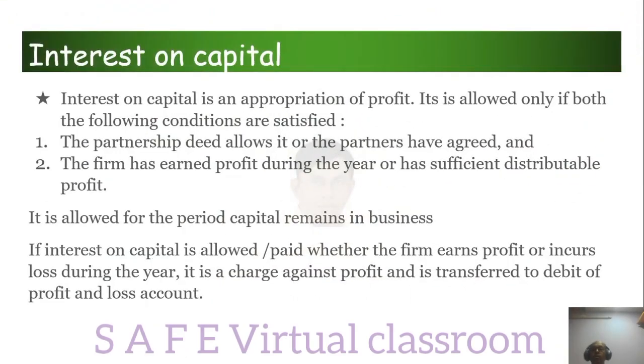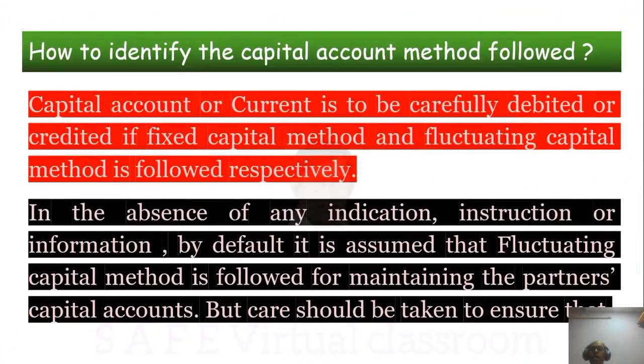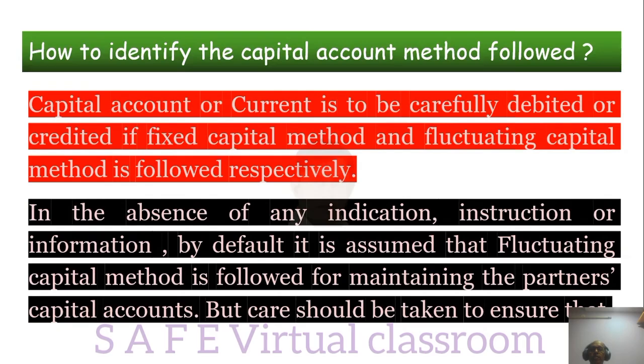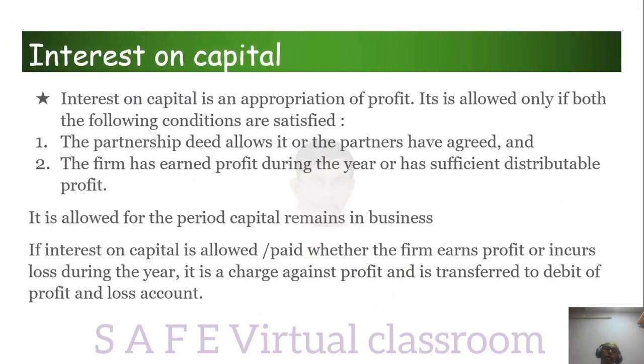Interest on capital. See, interest on capital is normally calculated on the beginning of the year, right? So from the beginning, on the opening balance, we calculate interest on capital. Accordingly, capital will change. Capital will be different if the firm is following fluctuating capital method and if the firm is following fixed capital account method. So basically the opening capital will be different under both the methods. That is why this is very important distinction.